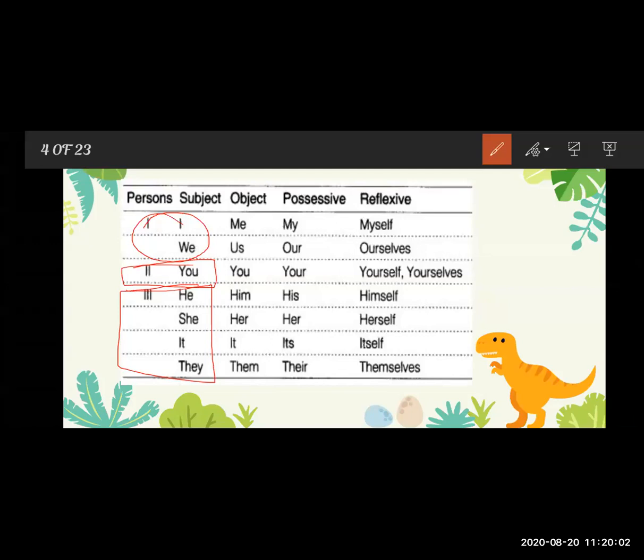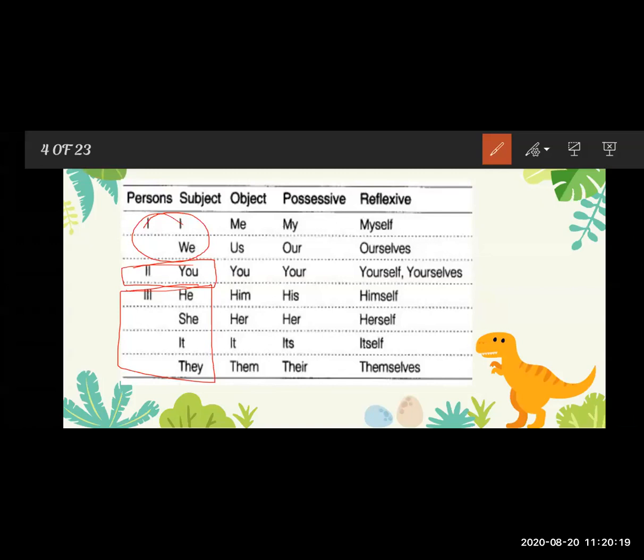So what is an object pronoun? An object pronoun is not the subject of the sentence, and it is usually the object that is affected in some way by the subject of the sentence.